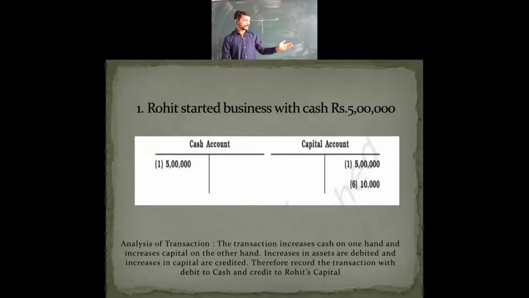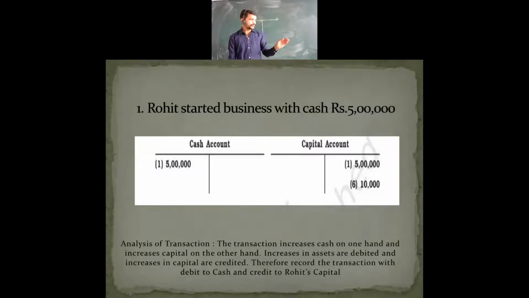The cash account we take on the debit side, and the capital account on the credit side. Increase in assets is debited, so the cash we have taken on the debit side means assets are increasing. These are current assets which are increasing here, and the capital amount we have taken on the credit side.